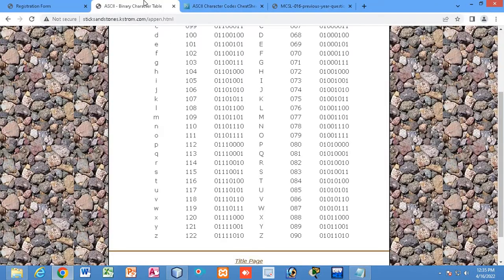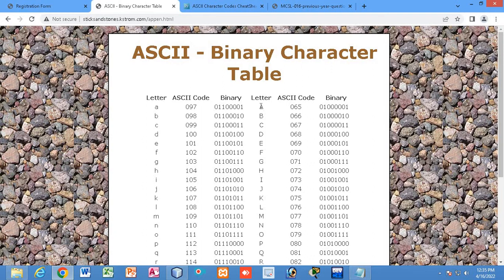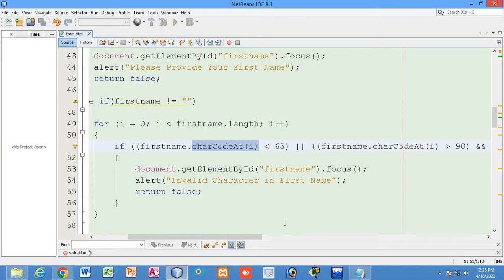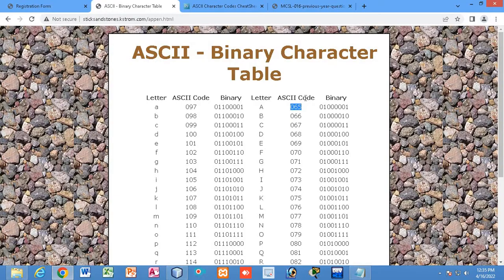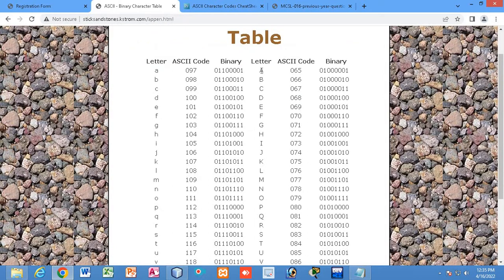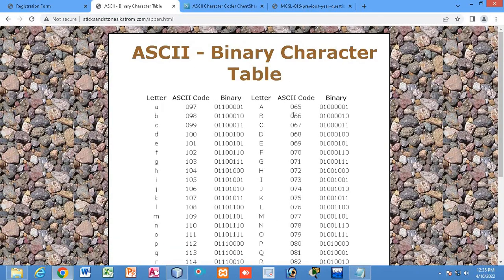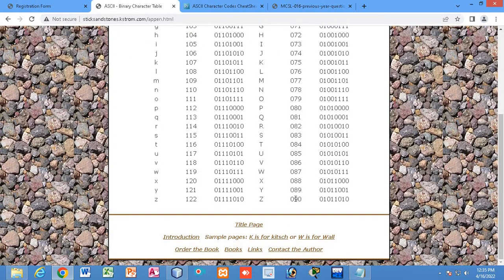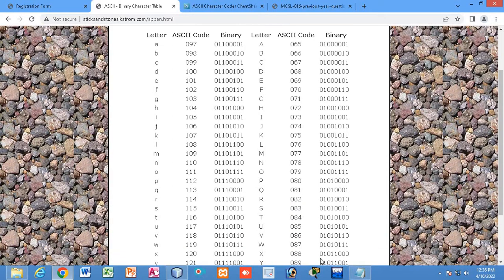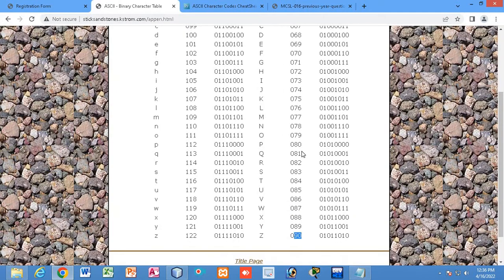So let us see the ASCII table. If the capital A has been inserted, the ASCII value of capital A is 65. You can see over here, the ASCII values for each and every alphabet from A to Z start at 65 and go to 90, right? This is the ASCII value of uppercase from A to Z, 65 to 90.